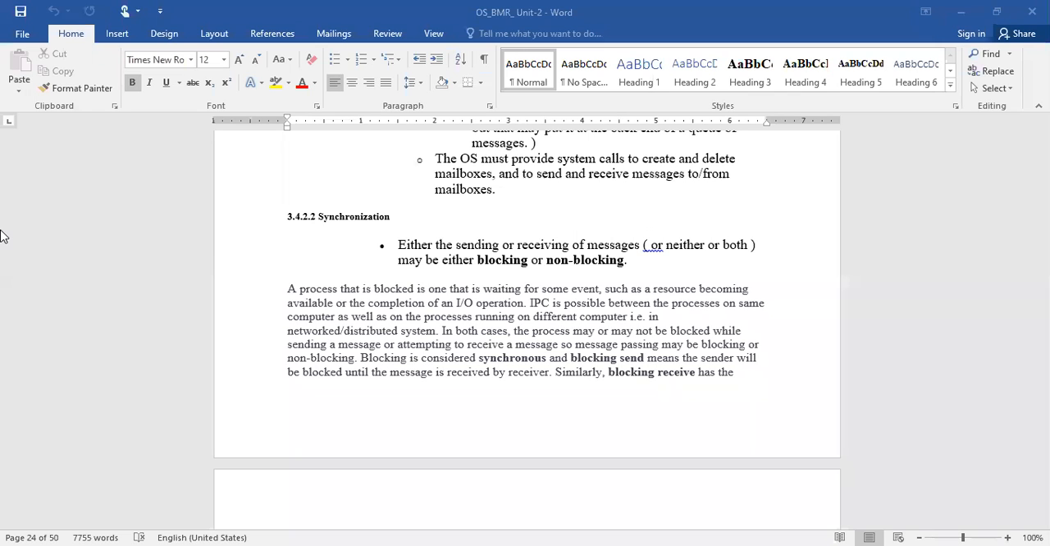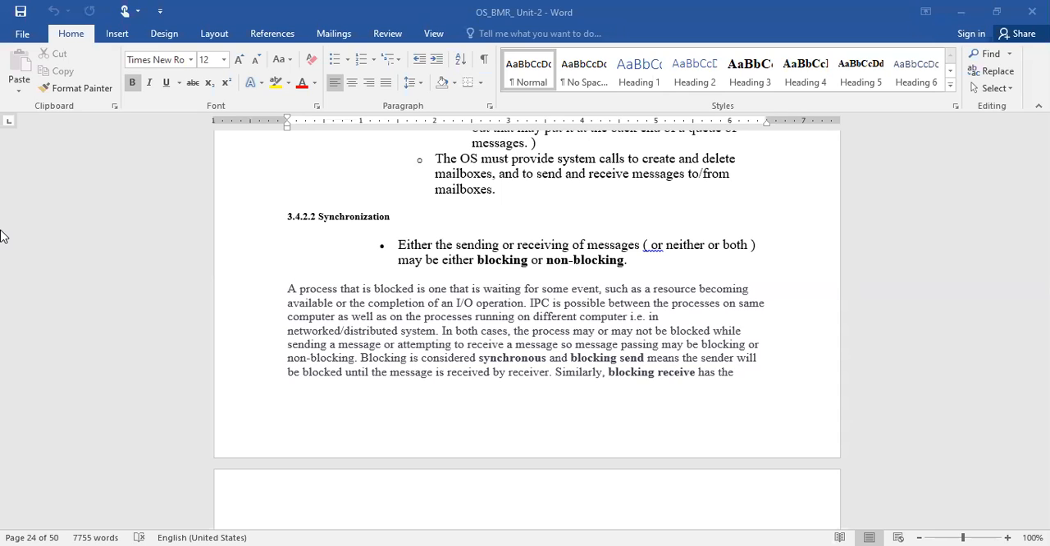So in both cases, whether you want to communicate with processes running in a single system or in different systems, the process may or may not be blocked while sending a message or attempting to receive a message. So message passing may be blocking or non-blocking. Blocking is considered synchronous. Blocking send means the sender will be blocked until the message is received by the receiver.